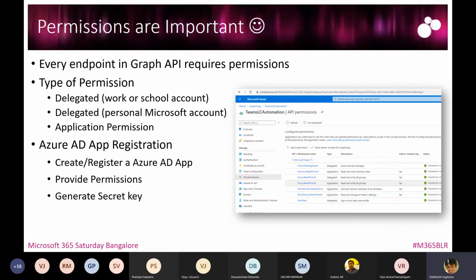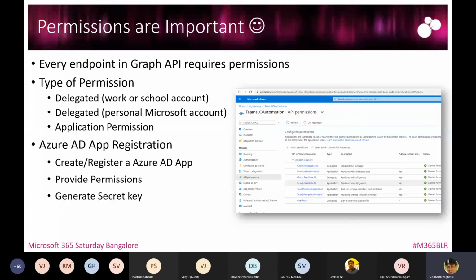That is being controlled. Every endpoint in Graph API requires permission. I'm sure many of us, as developers, would have already done this. There are basically two types of permission: delegated and application permission.